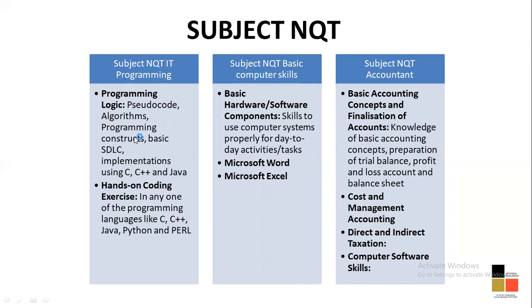Next, if you talk about NQT accountancy, so NQT accountancy, I would suggest that if you're from a engineering background, do not go for NQT accountancy because these are subjects of commerce. So if you're from a commerce background, you have done BCA or BCom or BSc or something of that sort, you can always go for subject NQT accountancy because you're going to have accountancy topics, then there will be cost and management accounting, direct, indirect taxations, all those account topics that we have, balance sheet matching, loss, profit, trial balance, all of those things are going to be there in subject NQT accountancy.